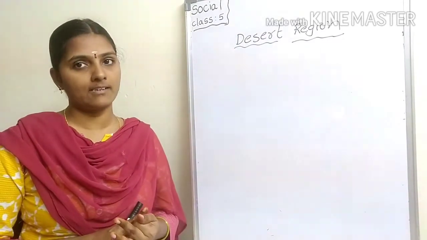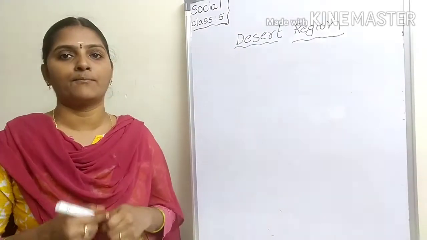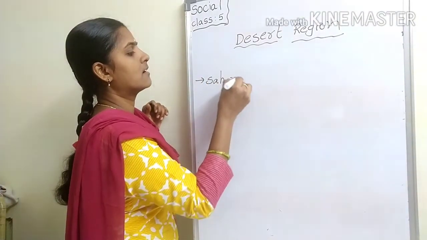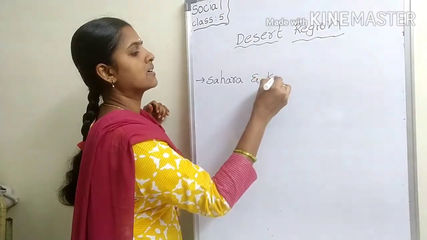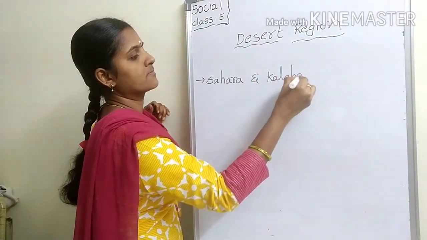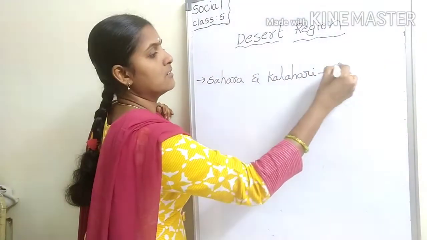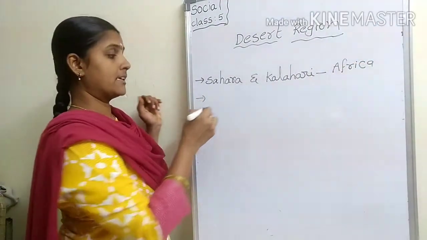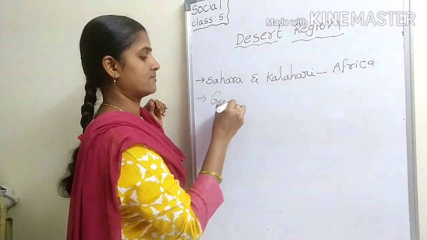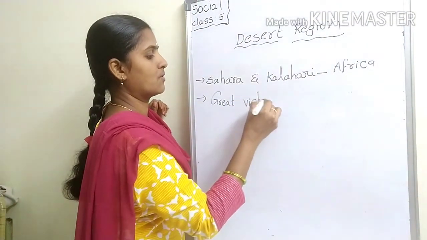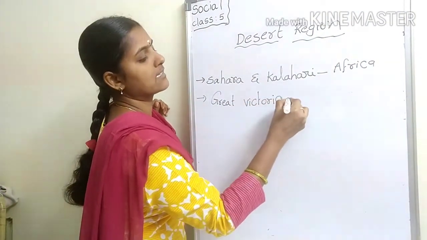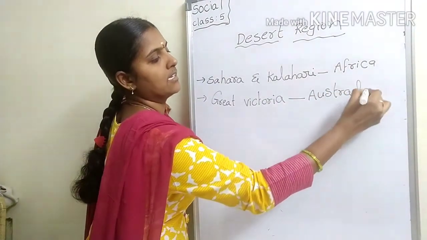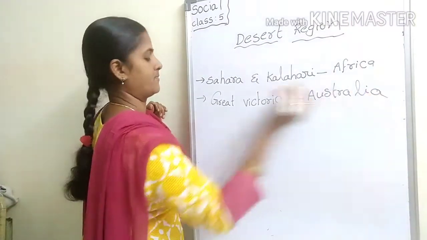Sahara and Kalahari deserts in Africa. Great Victoria desert in Australia.